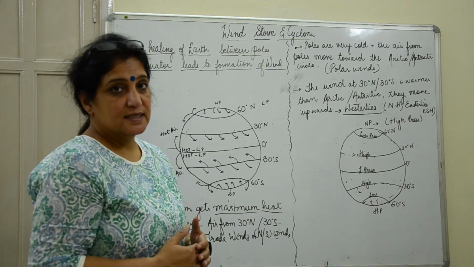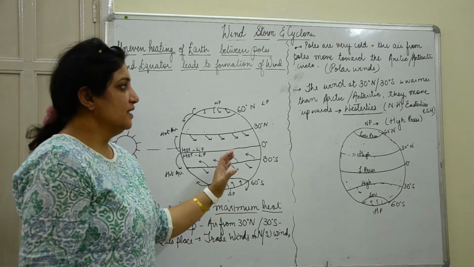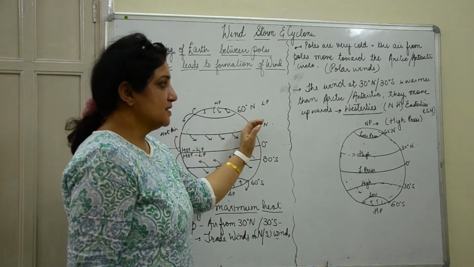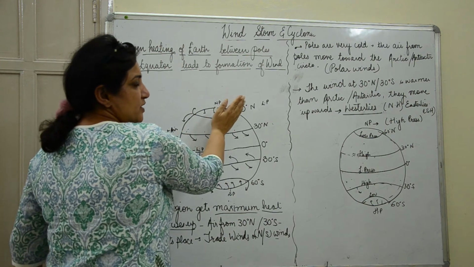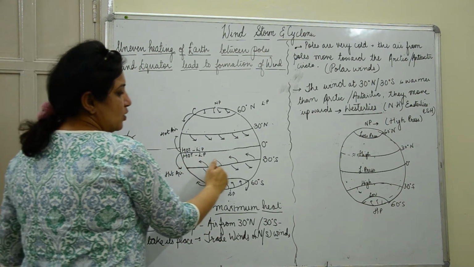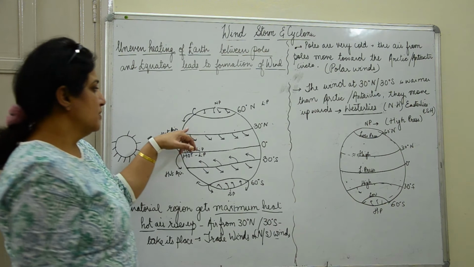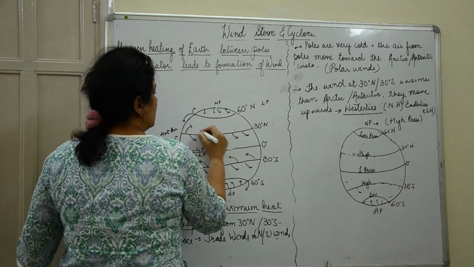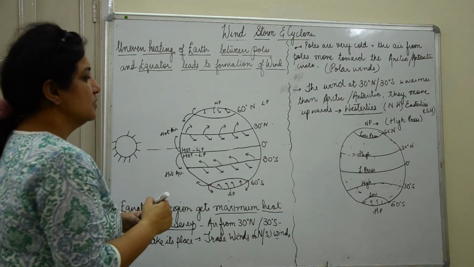Why this westerly and easterly? Because due to the rotation of the earth, the wind direction also deflects a little. In the northern side, it deflects towards the western side. They don't go straight. They change and turn towards the western direction. That is why they are called westerlies. In the southern hemisphere, they are called the easterlies, because the direction is towards the eastern side. So from here the winds are moving towards the polar sides, and these are called the westerlies.